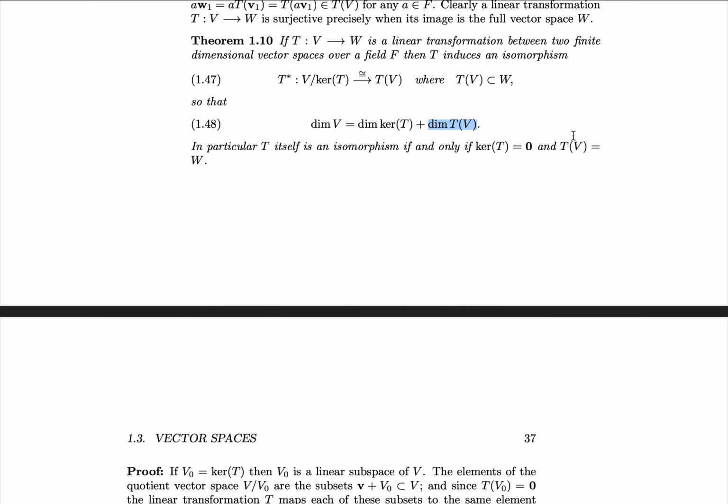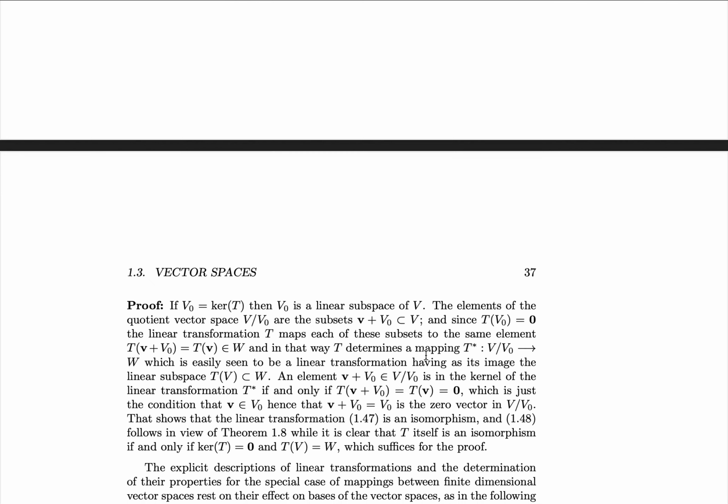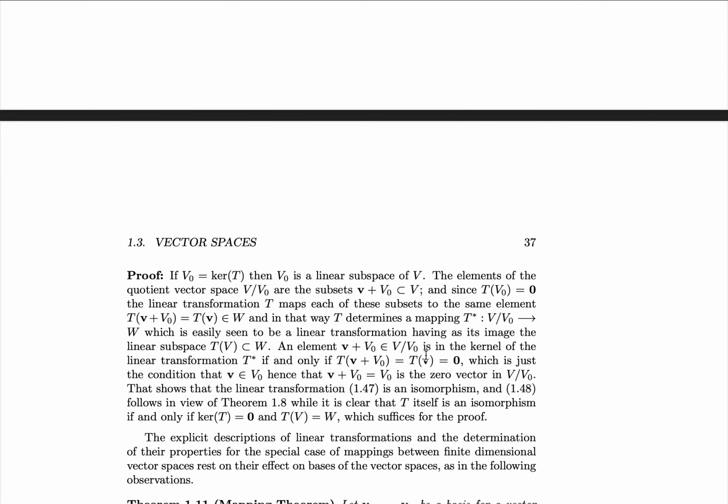The rank definition is related to some of the matrix operations you perform with it, and therefore that's how we get the name, the rank nullity theorem. With that, let's begin the proof. Let V naught be the kernel of T. Then we know that V naught is a linear subspace of V.